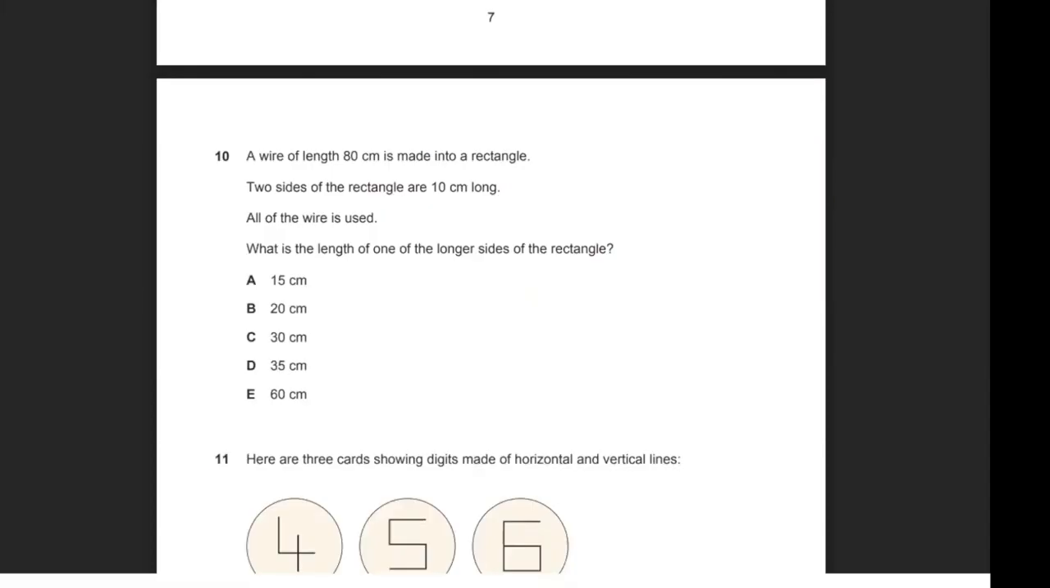Okay, so for question 10, it says a wire of length 80 centimeters is made into a rectangle. So it looks something like this. And it says 2 sides of the rectangle are 10 centimeters long. And all of the wire is used. What is the length of one of the longer sides of the rectangle? So the 2 shorter sides add up together to be 20 centimeters. So that means for the 2 shorter sides, 20 centimeters of the 80 centimeters is used.